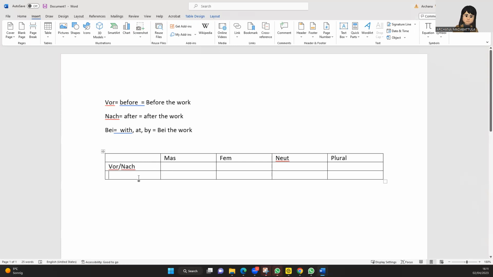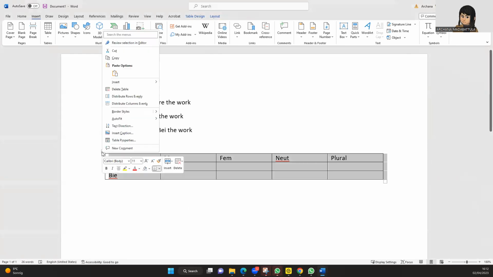And what else is the last one we have? Is the bei. Bei means, as I said, at the work or in the work, with the work, by the work. Yeah, some of the English words like this, which we use. So it's very crystal clear. So for us to understand this thing, I will explain it again in an easier way.